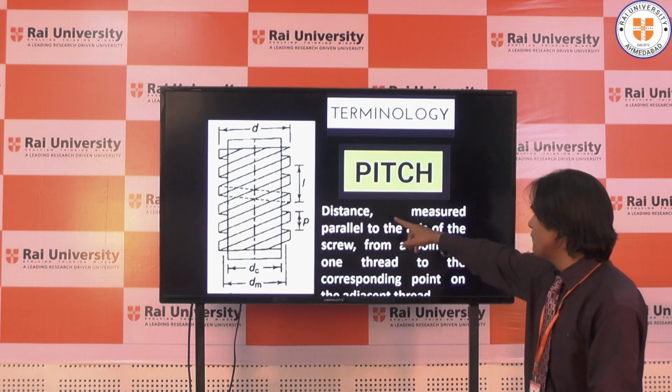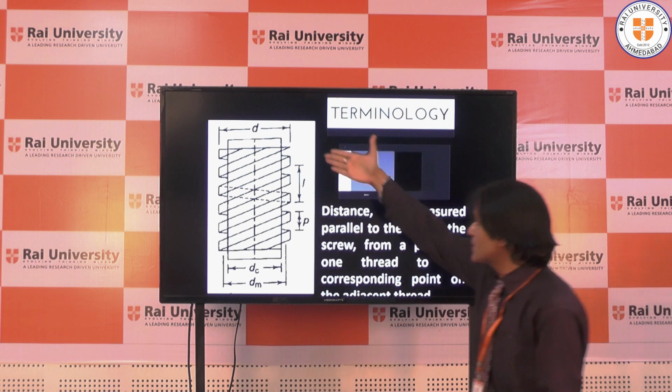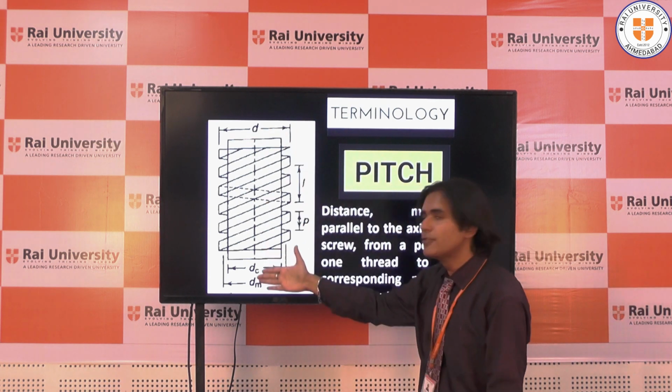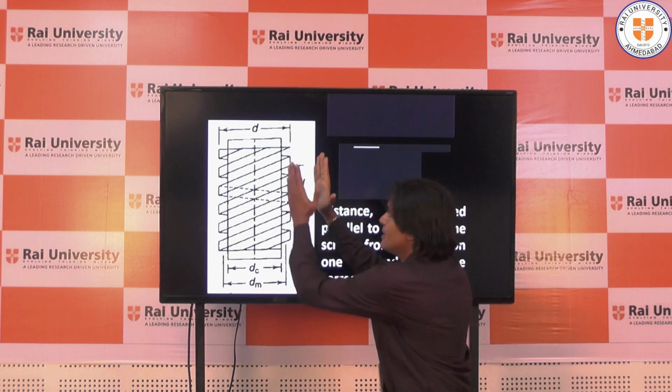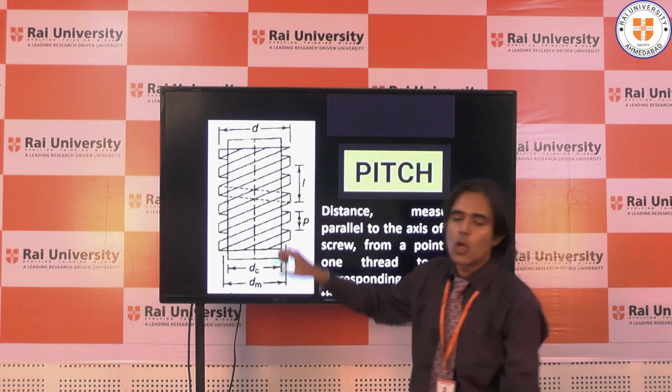You can see here the definition is written, distance measured parallel to the axis. Why parallel to the axis? This is the axis of the screw and we are measuring the distance parallel to the axis from one point to another point. That is called as pitch.